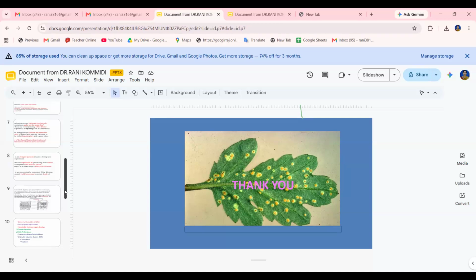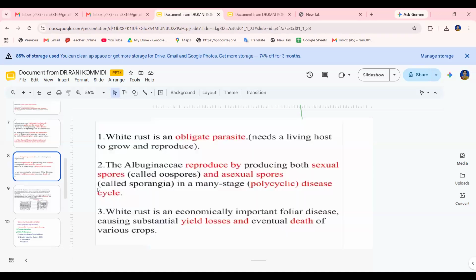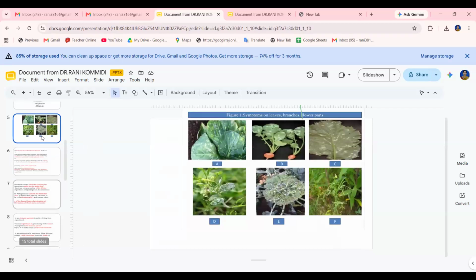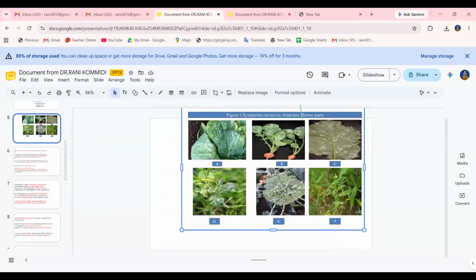Vikshita Reddy, Madhavi. Anyone have any doubts, please? Hello. No doubt, madam.